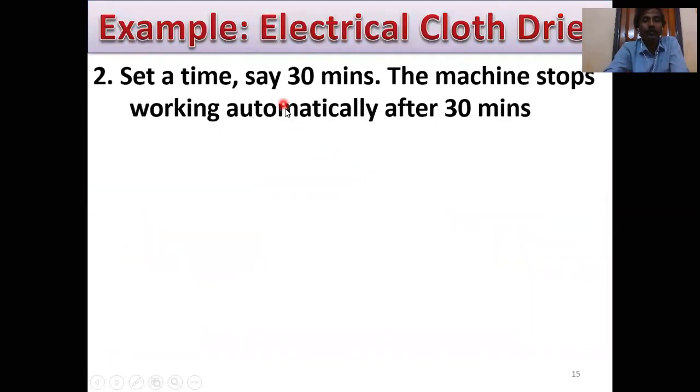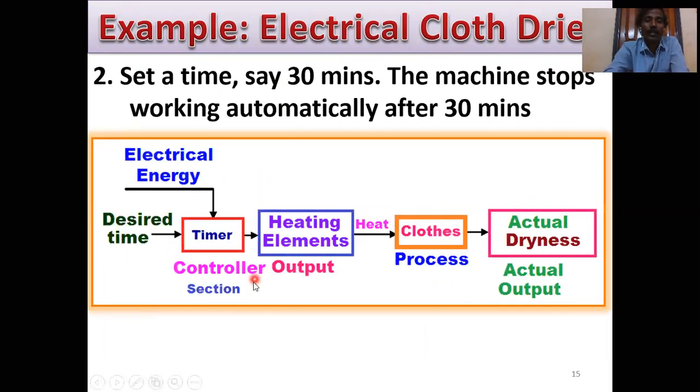Another example: the electric cloth dryer. What is the block diagram? This is the block diagram for the electric cloth dryer. Set the desired time, and this is the electrical energy supply. This is the timer or controller section, and this is the heating element, which generates a signal, and this signal controls the process or plant.